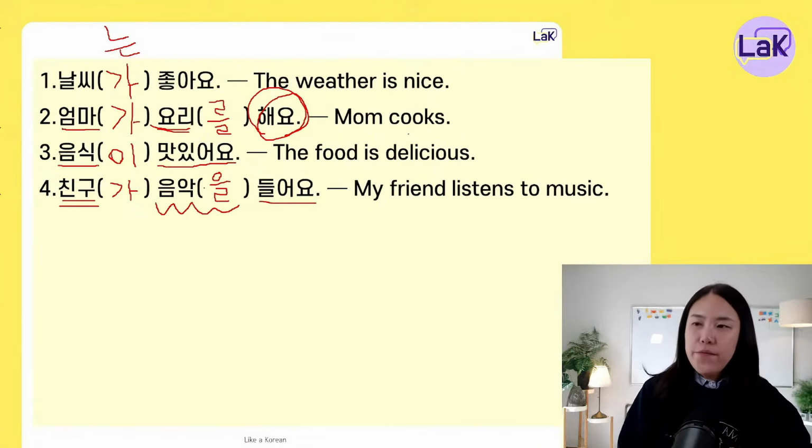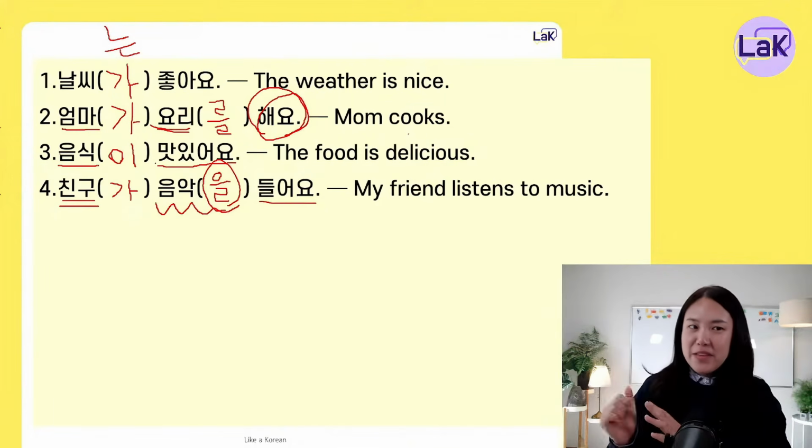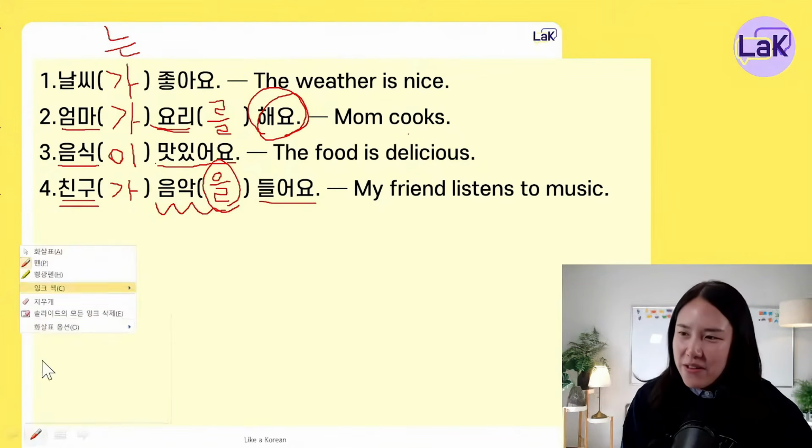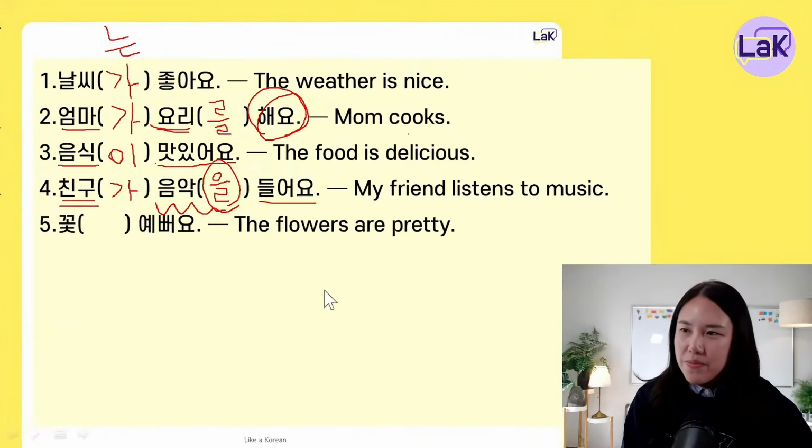So when there is a verb, now you can have an object. Okay? For the adjective, we never use 을/를. Only the verb can have subject and object. Okay? Is it easier now? Now I'll show you another example.